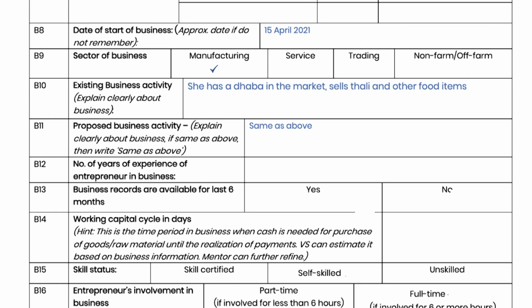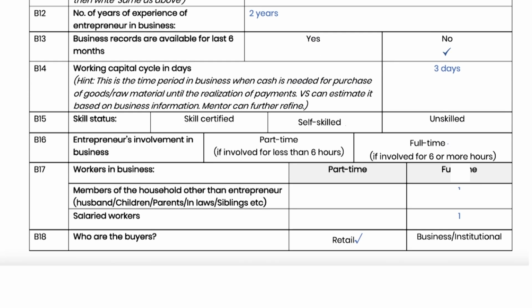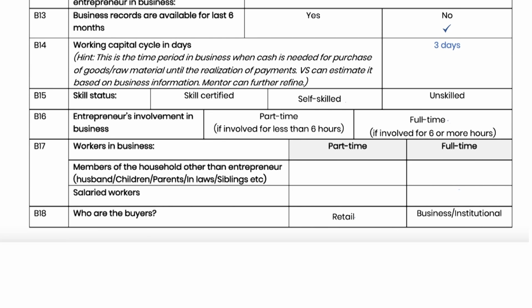If the proposed loan is for the existing business, then just write same as above. In B12, enter years of experience of entrepreneur in the proposed business as told by her. For filling B13, Vitt Sakhi should physically check if some business records are available. In B14, fill the working capital cycle in days.